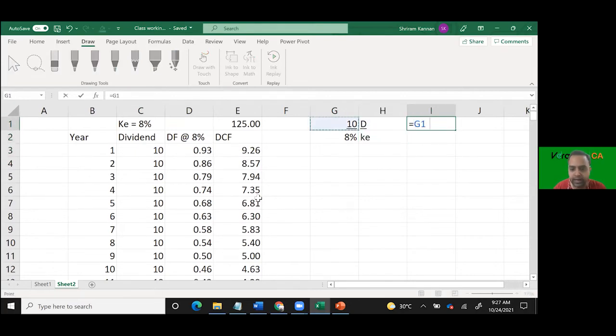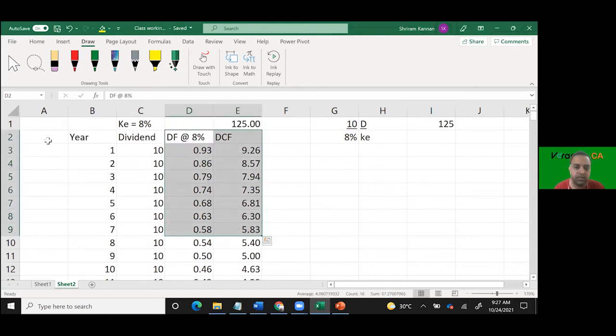10 divided by 8%, you get 125. This comes easily. What do we know in finance? If we have cash flows, we have to discount them and we get the present value. So we have cash flows from this share, discounted, you get the present value 125. Are we clear about this example first?